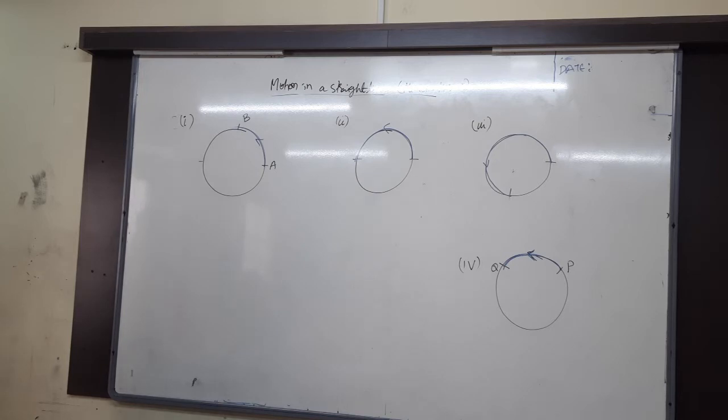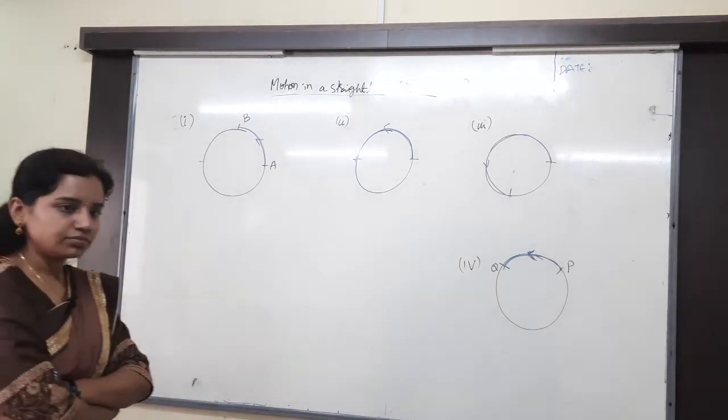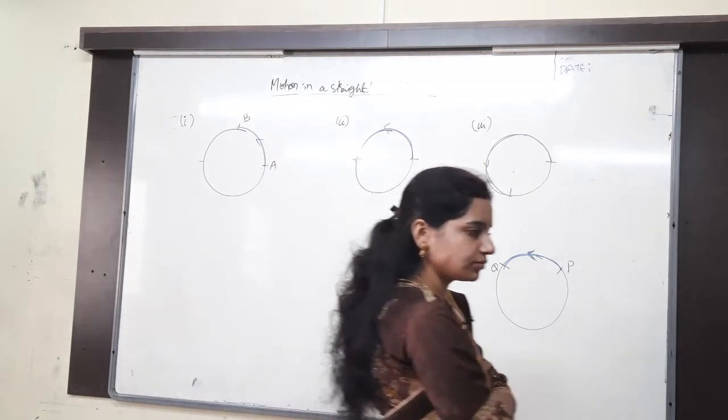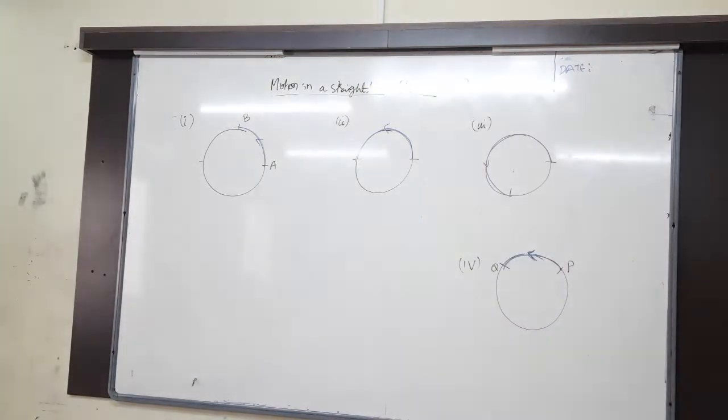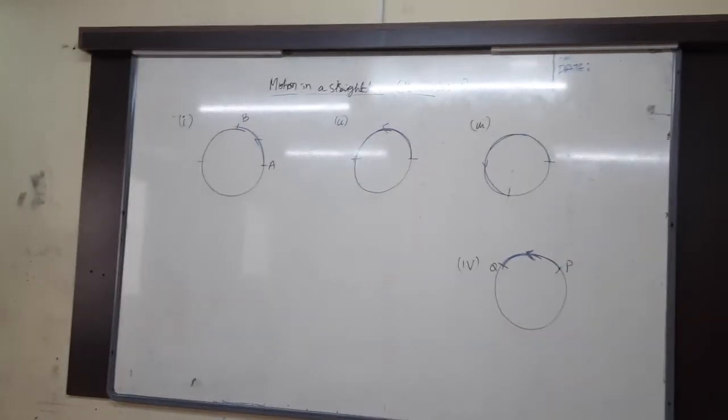First case A to B, second case diametrically opposite points, third one 3/4 circle is finished, fourth one is just point P to Q. You try those 3 first of all. Last one you try, otherwise I will do. Radius of the circle is r, by the way.